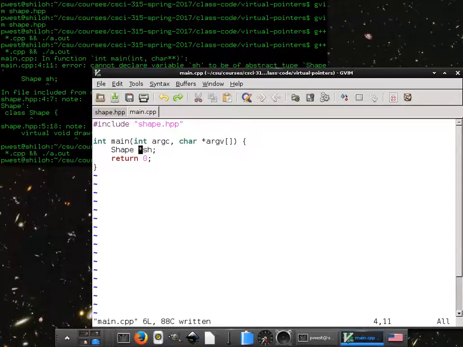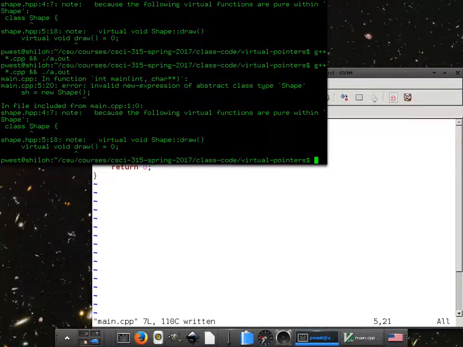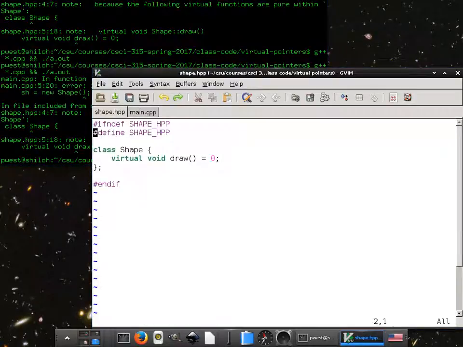Okay, well, hold on. Can we actually create this thing? Any guesses? I'm going to say no. I'm going to say maybe. It depends. No? We got a bunch of no's. Yeah, you can't do it, because the following virtual functions are pure within shape. Pure. It's a pure virtual function because I set it equal to 0.